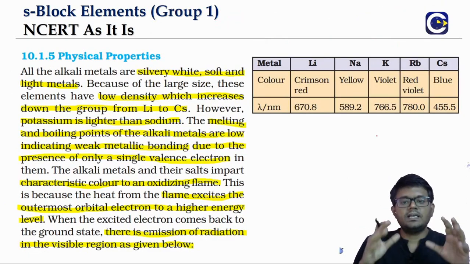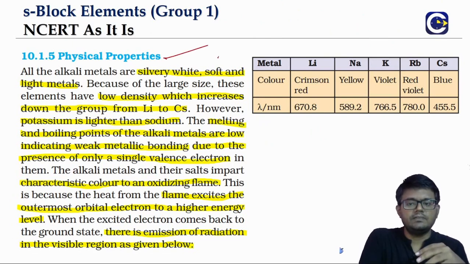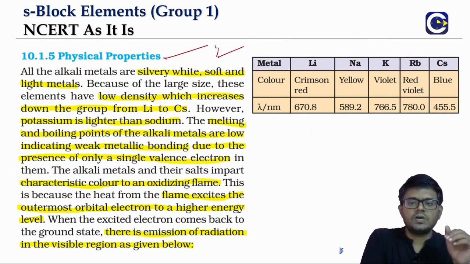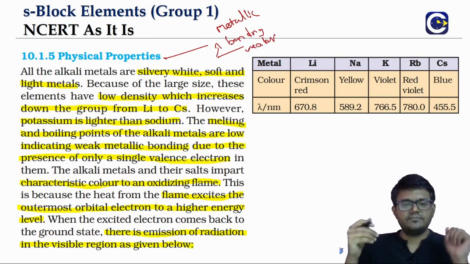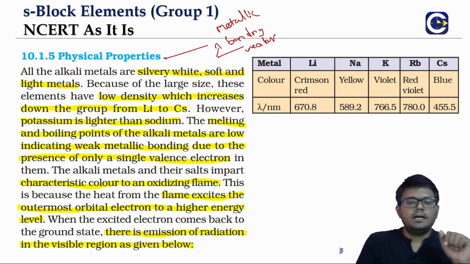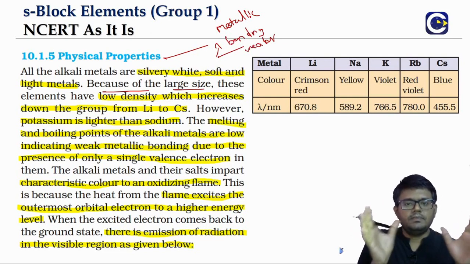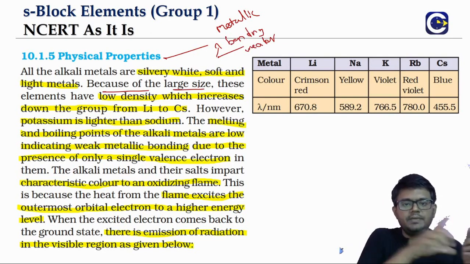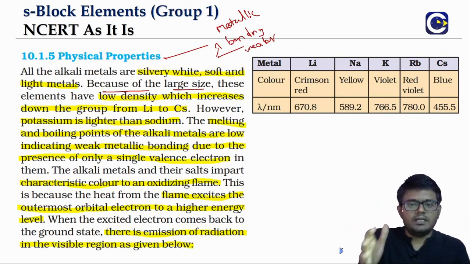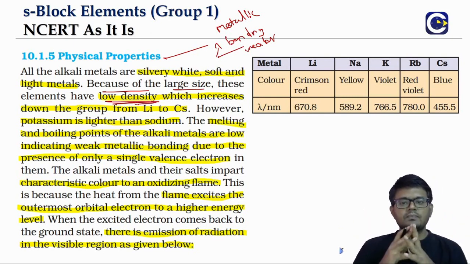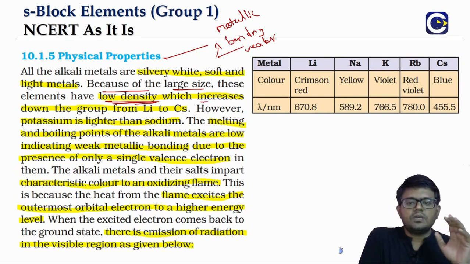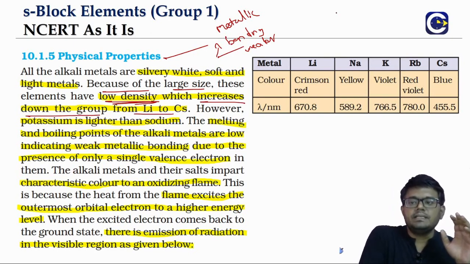Now the physical properties: these metals will be silvery white, soft because the metallic bonding is weaker. They can actually be cut with a knife. And if you look at these atoms, as we said, in any period, the alkali metal atoms are the largest. So they will have generally low densities. But as we go down the group, density will be increasing.